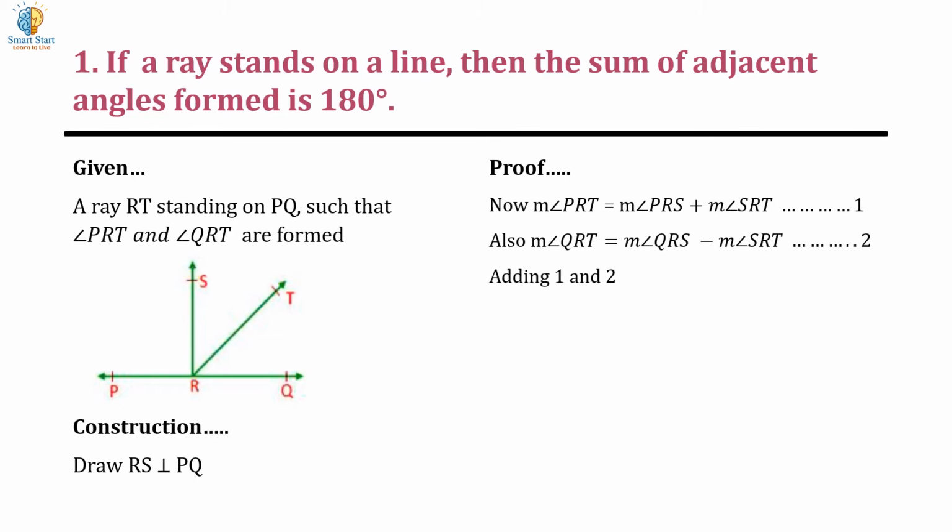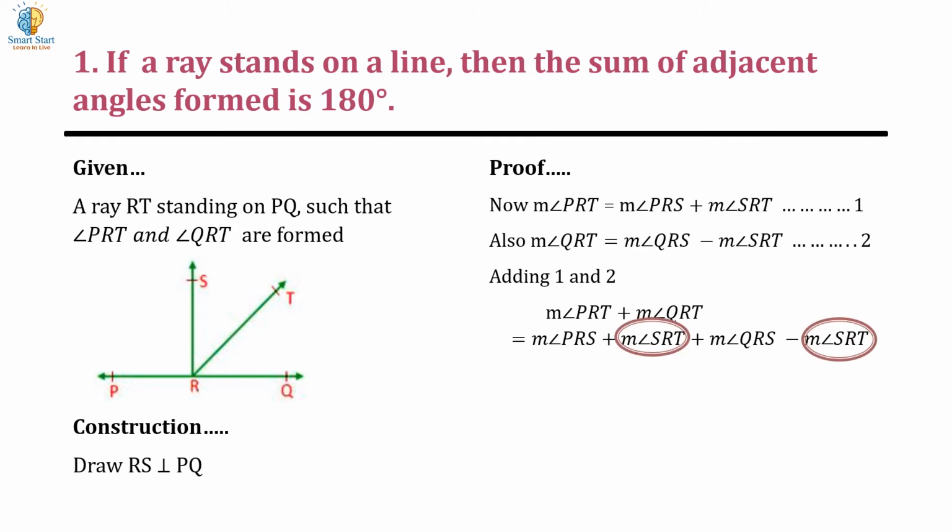If we add statements 1 and 2, then we get measure of angle PRT plus measure of angle QRT equal to measure of angle PRS plus measure of angle SRT plus measure of angle QRS minus measure of angle SRT.